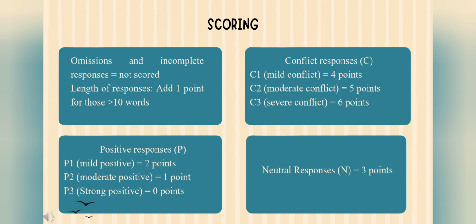Neutral responses, denoted by N, we give 3 points for that. For example, I have friends and I see them occasionally. Conflict responses are denoted by C. C1 indicates mild conflict, we give 4 points for that. C2 indicates moderate conflict and we give 5 points for that. Whereas C3, the severe conflict, we give 6 points for that.